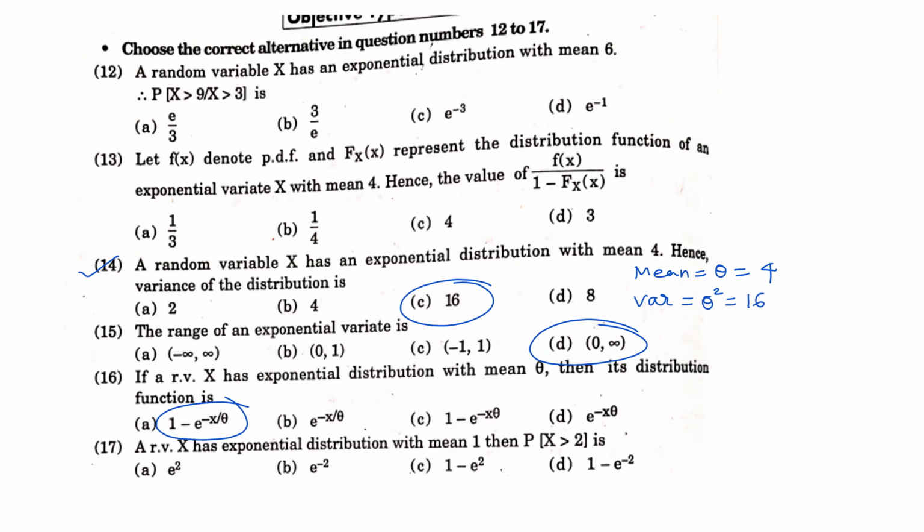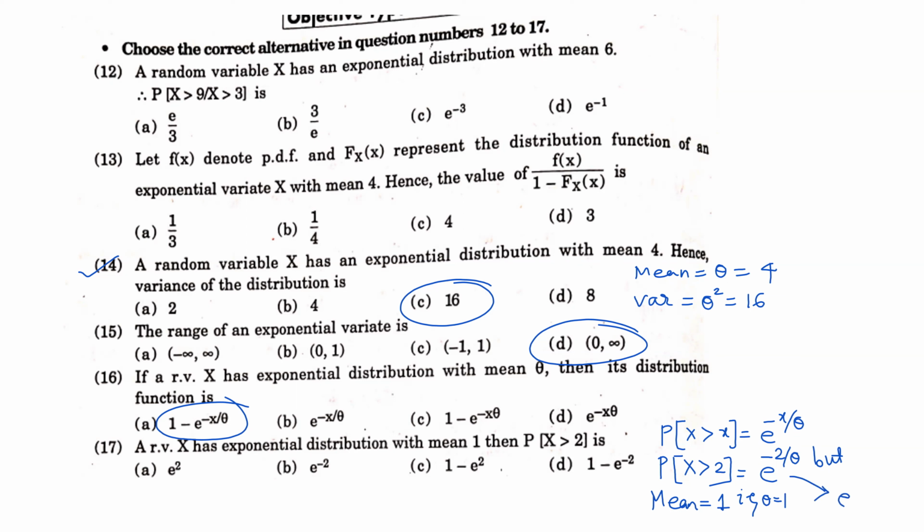Okay. Now the 17th one. A random variable x has exponential distribution with mean 1. Then the probability for x greater than 2. Just now we have seen the probability for x greater than x is e raised to minus x by theta. Now here it is probability for x greater than 2. What is this? It is e raised to minus 2 by theta. But what is the mean? Mean is 1, that is theta is 1. So substitute it here. So this becomes e raised to minus 2. So the answer is P. Okay.